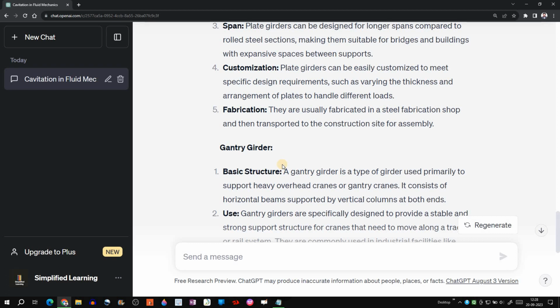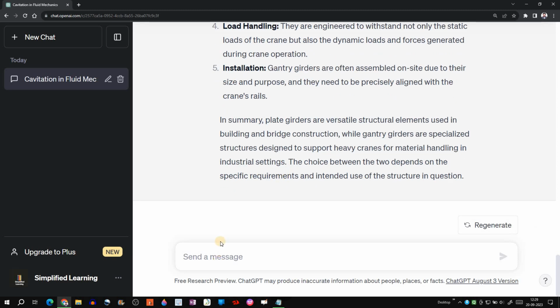But in case you are too lazy, or let's say if you are too smart, then you can put ChatGPT to use. But if we are pertaining to IS code, then we have to specifically mention that the question should be framed for ChatGPT in Indian context. Okay, we should be writing the question and we should mention that we are going to look for the answer in Indian context. Because in Indian context, for RCC we are going to use IS 456 and so on. As long as you are specifying everything that you are going to seek in the answer, it has no problem.